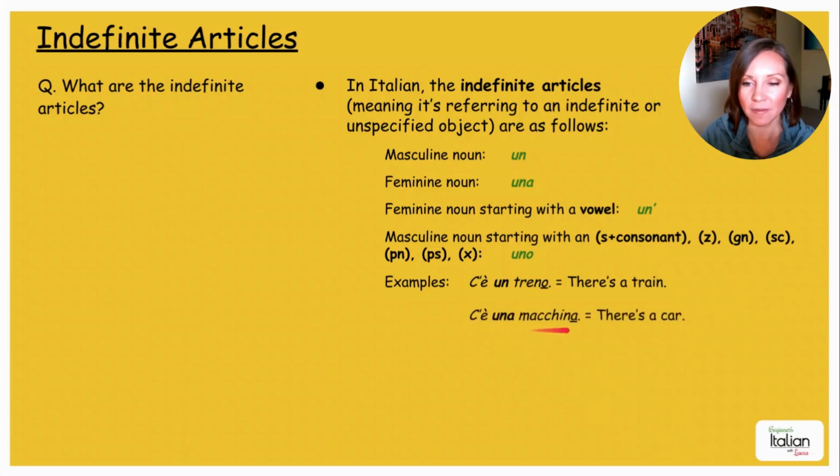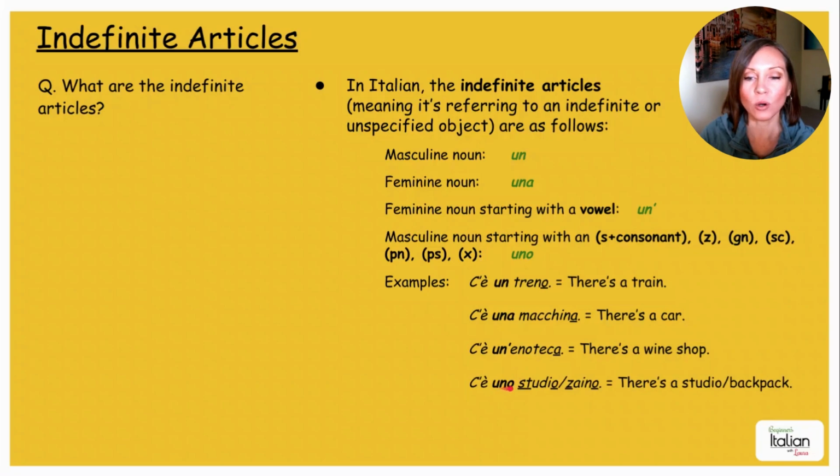C'è una macchina. There is a car. Okay, once again, feminine noun. C'è un'enoteca. There is a wine shop. Okay, un plus apostrophe because enoteca starts with a vowel.